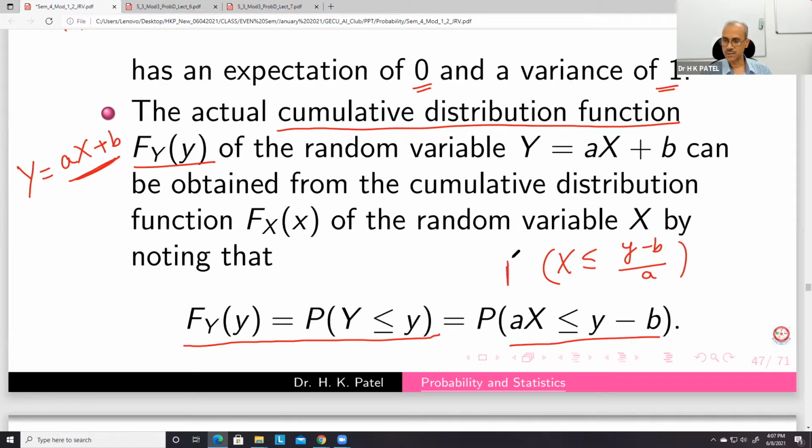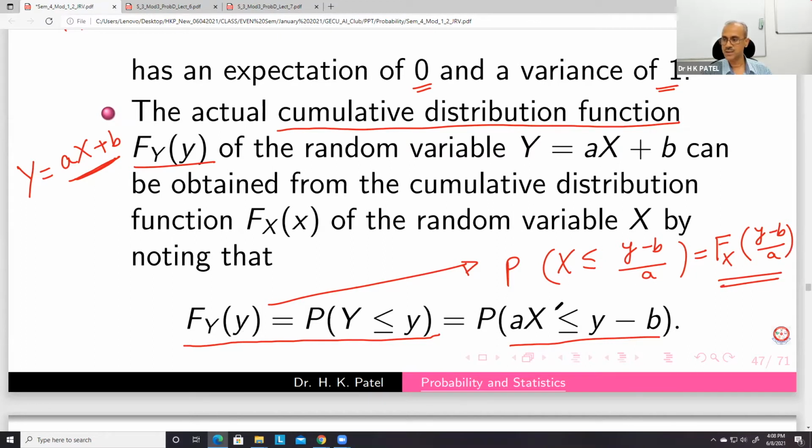So this we get. So this is equal to P of X less than or equal to (y minus b) upon a. What about this as notation? This is the cumulative distribution function of x at the point (y minus b) upon a.